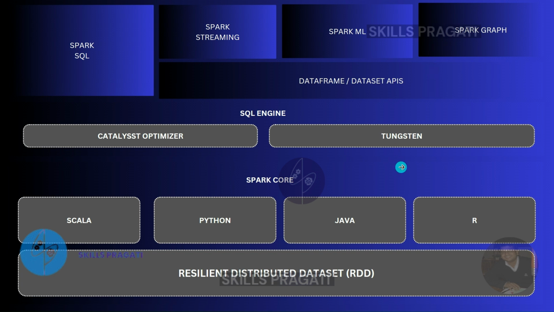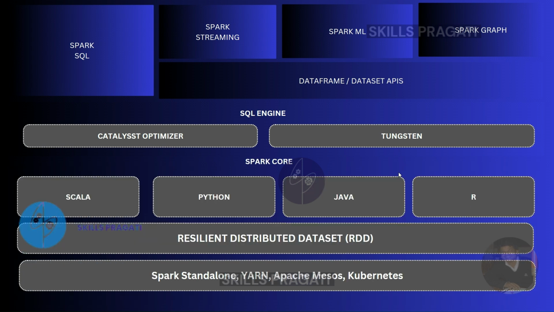On top of this, we have a set of libraries such as Spark SQL, Spark Streaming for streaming, Spark MLlib for machine learning, and also Spark GraphX for graph processing. Also, Spark comes with its standalone resource manager, but you can choose other resource managers such as YARN, Apache Mesos, and Kubernetes. The Azure Synapse Spark Pool uses Apache Hadoop YARN as the resource manager. Combining all of this, Spark provides a unified platform for doing streaming, batch, machine learning and graph processing workloads using a single execution engine and a standard set of APIs.